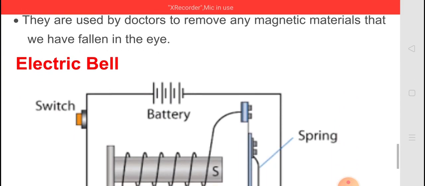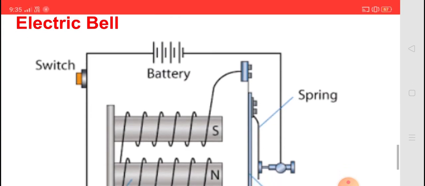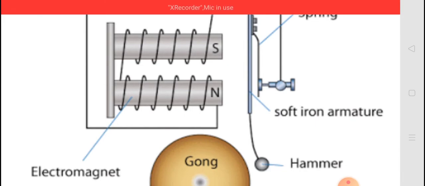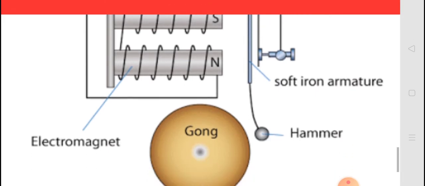Now this is the most important topic, electric bell. You can see how the electric bell works in our school and some hospitals. Especially this electric bell used in a school. So this is the switch, battery, this is the spring, this is the soft iron armature, hammer, gong.